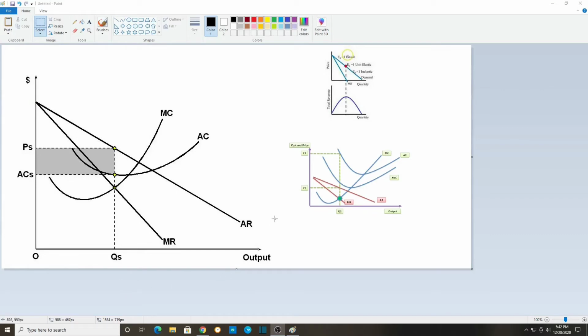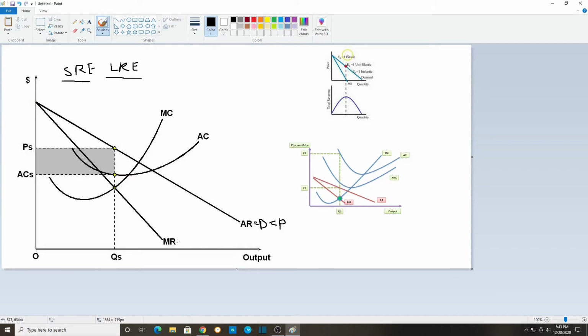Now for the graphs for the monopoly, as you can see here, this is the short run equilibrium graph for monopoly, and short run equilibrium in monopoly is the same graph as long run equilibrium in monopoly. There are no two different types of graphs for monopoly like perfect competition had, where they did not make any economic profit. Here, the monopoly short run equilibrium graph is the same as the long run equilibrium graph. Now this AR curve is the same as the demand curve, which is the same as the price. So this is all the price curve right here.